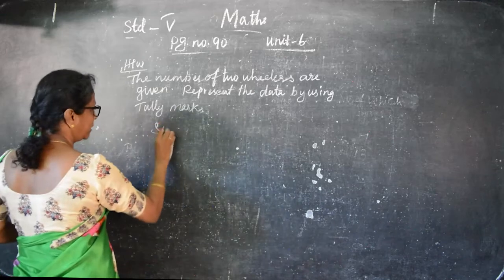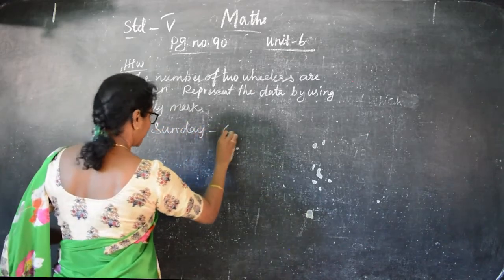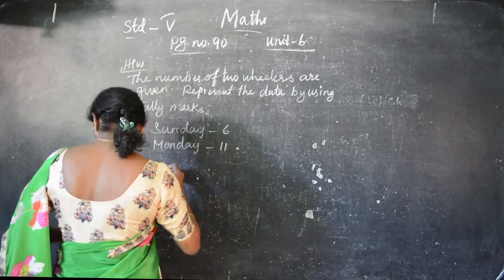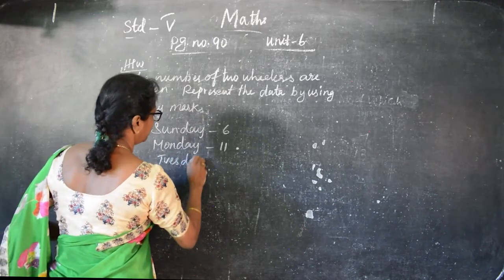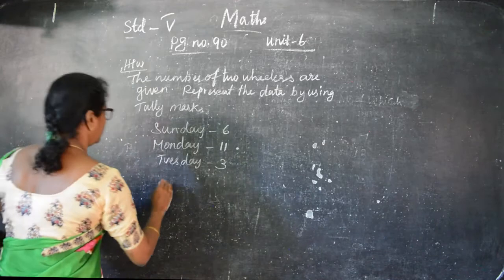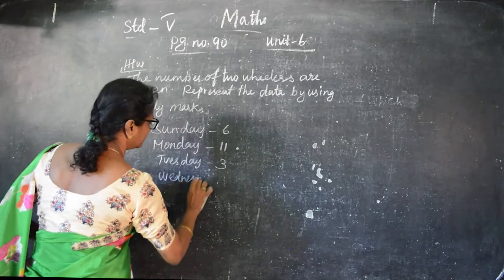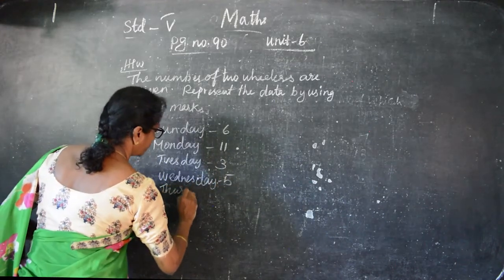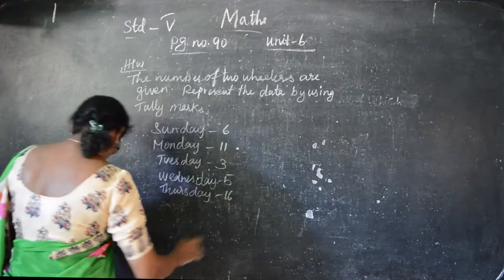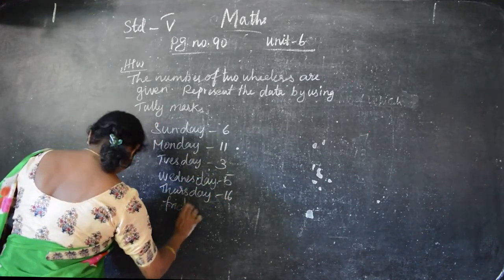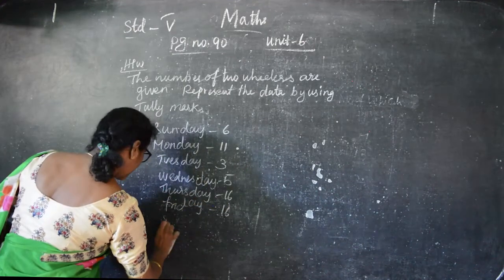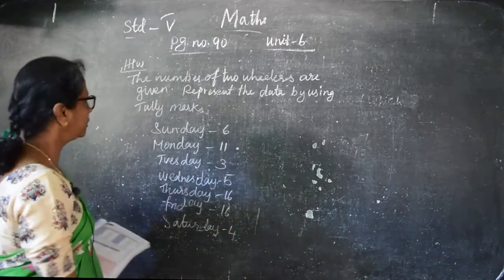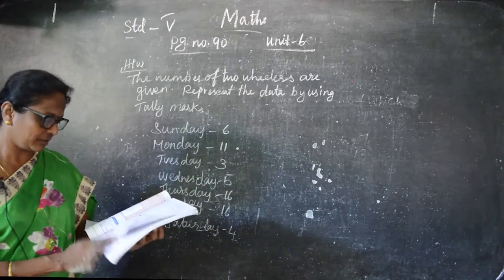Okay, so Sunday, how many vehicles sold? 6. This is the question. On Monday, 11. Tuesday is 3. This is the homework for you. So you can put the tally marks. Wednesday, 5. Thursday is 16. Friday 16 and Saturday 4. Okay, so you have to prepare the tally marks for these.